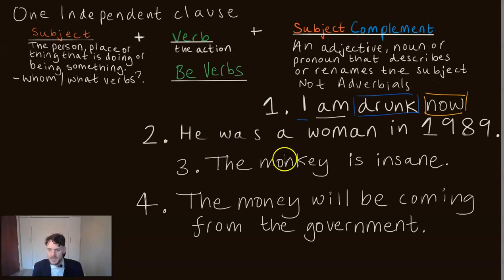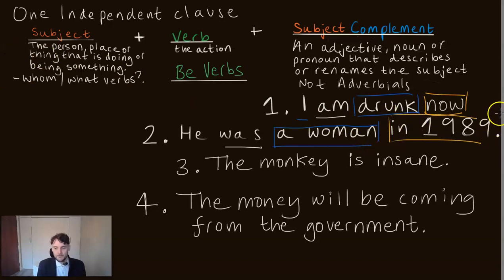He was a woman in 1989. Okay, well, where's the be verb? Well, it's here, was. So the subject complement would be a woman. In 1989 is an adverbial. Again, it tells us when. Number 3, the monkey is insane. Where's the be verb? Well, it's here. So the subject complement is this adjective this time. A woman is a noun. Insane is an adjective.